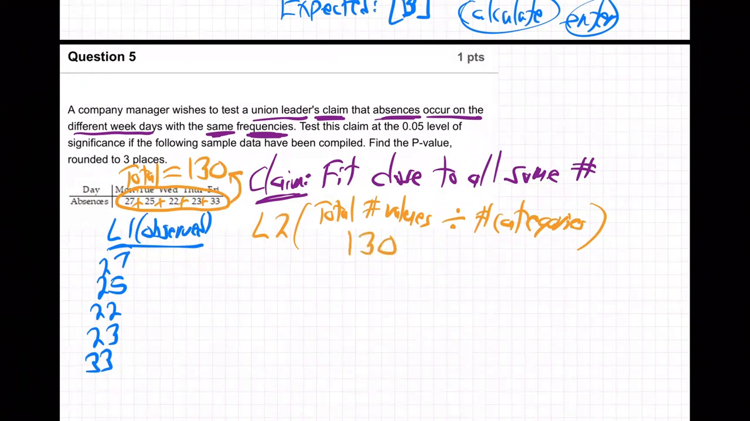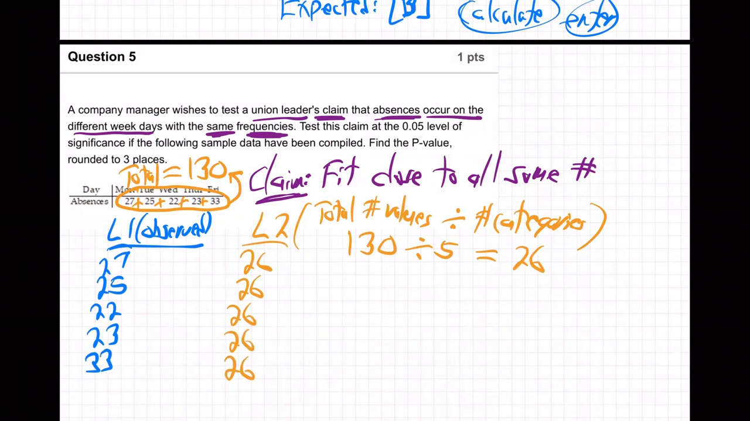So 130 absences divided by how many categories? Well, 5. The categories are: were you absent on a Monday, Tuesday, Wednesday, Thursday, or Friday? And so that equals 26. So that means L2 is 26 all the way down.